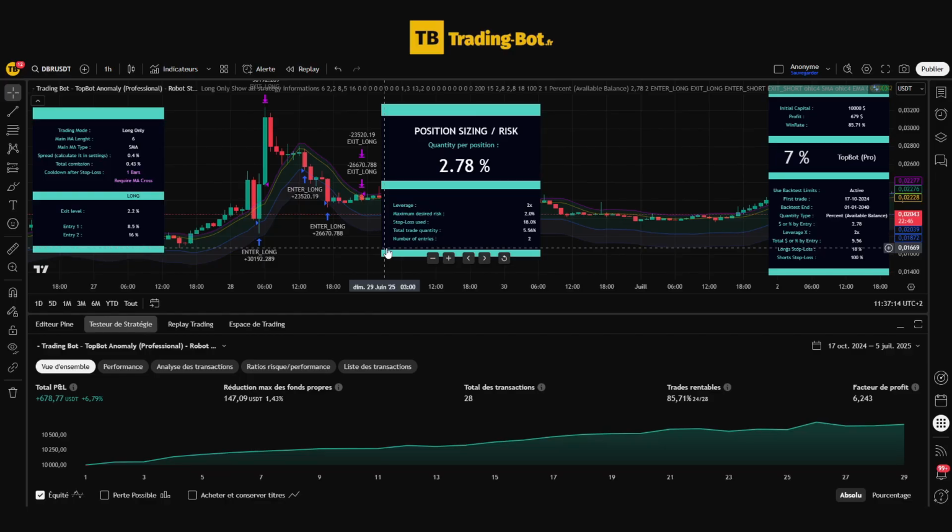However, Anomaly is not copy trading, but rather access to a professional tool that allows you, based on historical results, to establish a real long-term trading plan, historically and statistically validated by you. It's a tool for those who want to take trading seriously and give themselves the means to succeed.